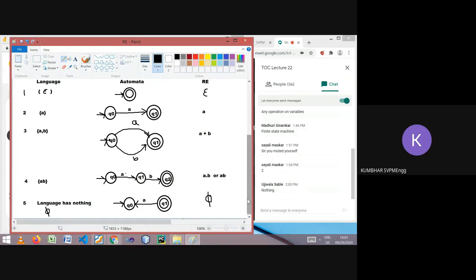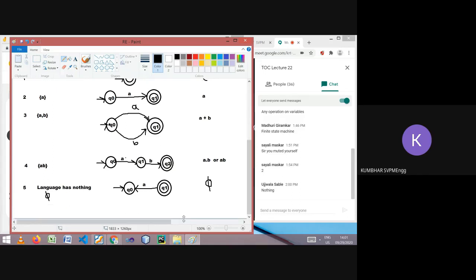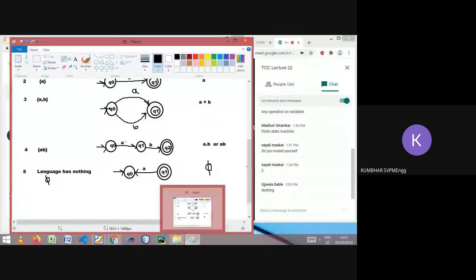Empty language and empty string are two different things. Empty string is denoted by epsilon, and empty language is denoted by phi. Let's move next.